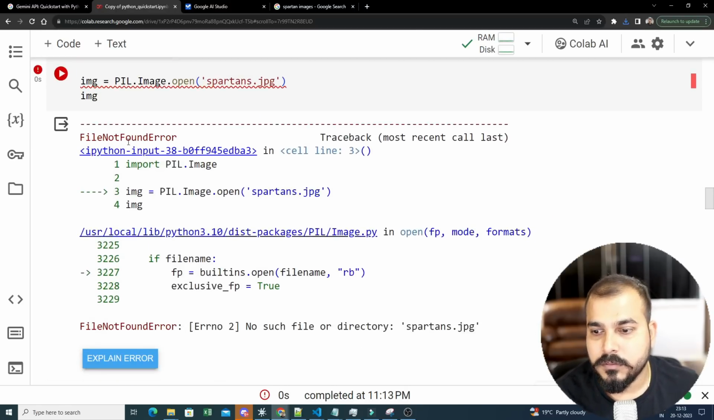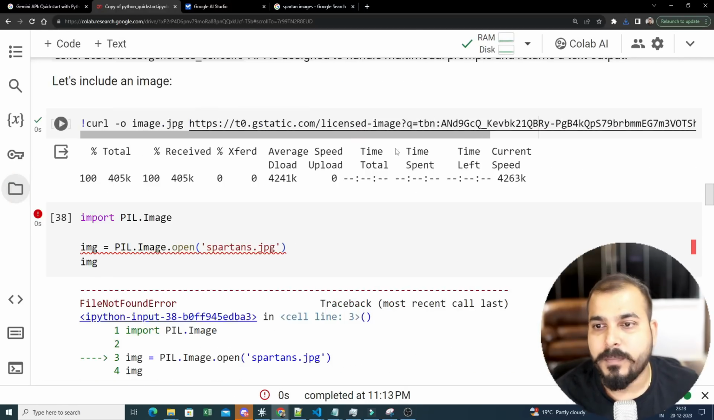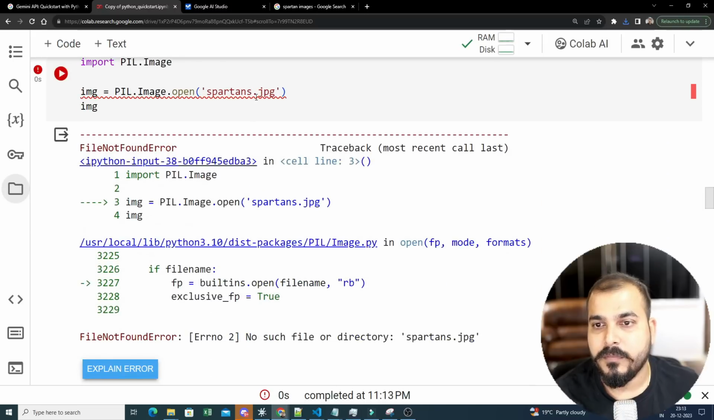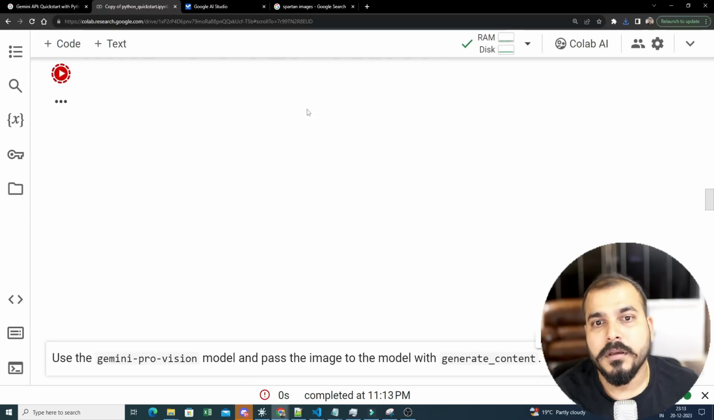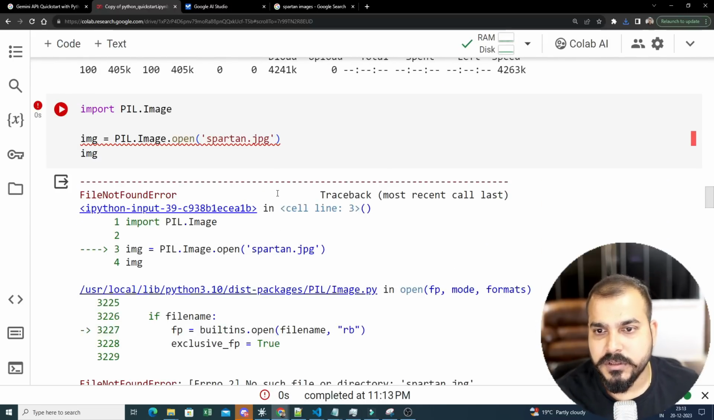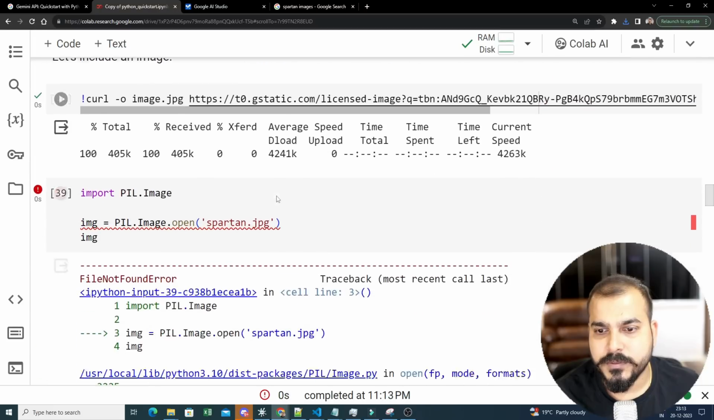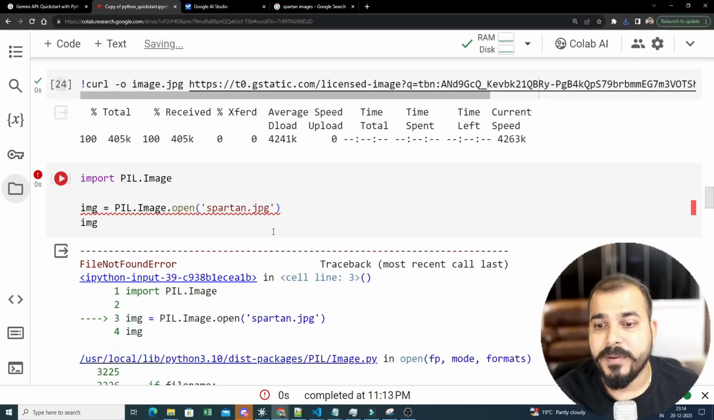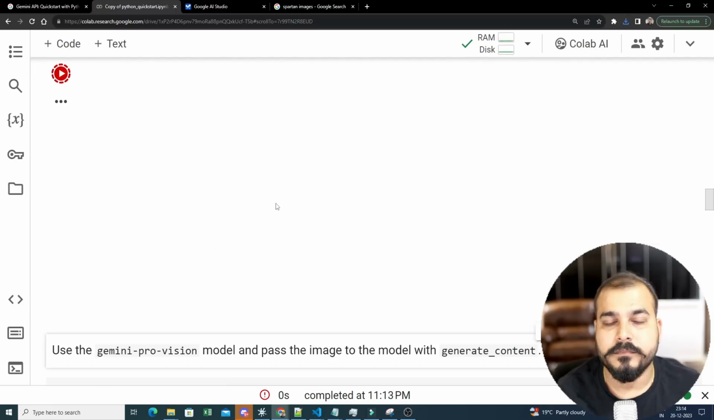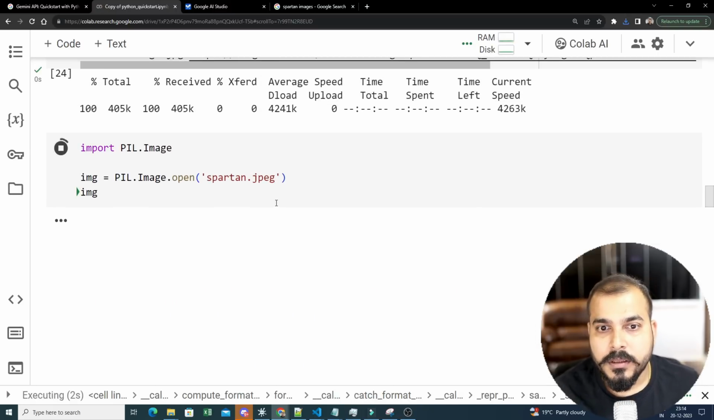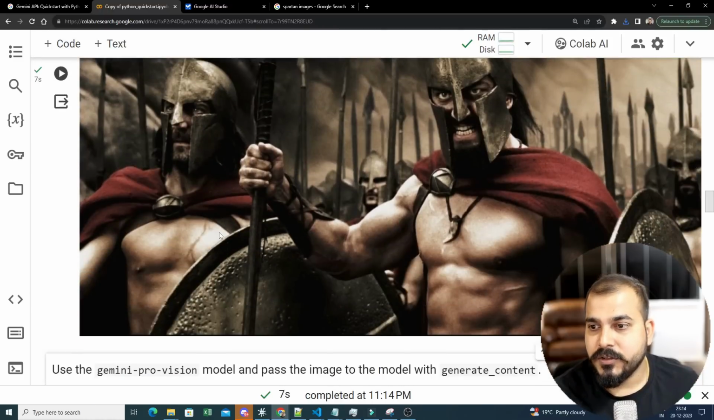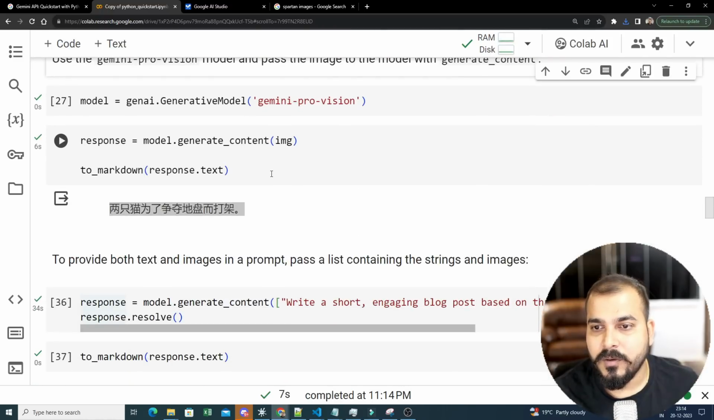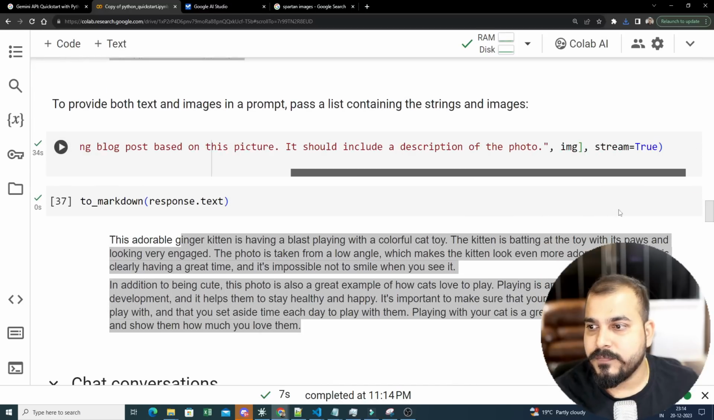Spartans.jpg. No subdirectory. Why? Spartan. It is Spartan. Okay. Spartan. So this is my image, which looks, oops. What is the error now? Spartan. Okay, it is JPEG. Okay. So I'm getting this specific image of Spartan right now. And let's see how it looks like. So this is the entire image right now. Let me just go ahead and give this image over here.